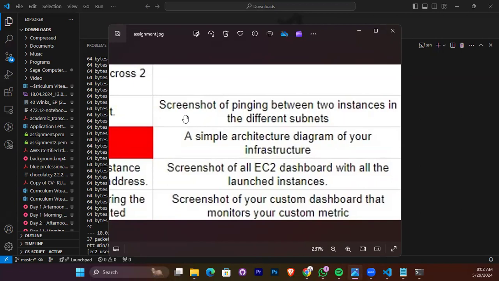Okay, so the screenshotting part. He said we should screenshot the pinging between two instances in the different subnets. So now we have to create 2 more instances, right? And then he said we should do a simple architecture drawing of the infrastructure. So should we attempt this one?